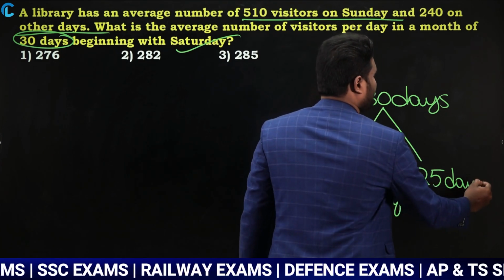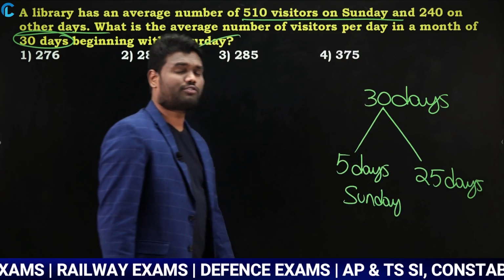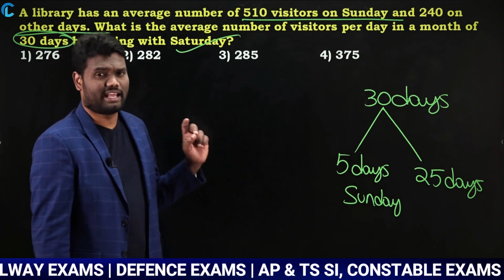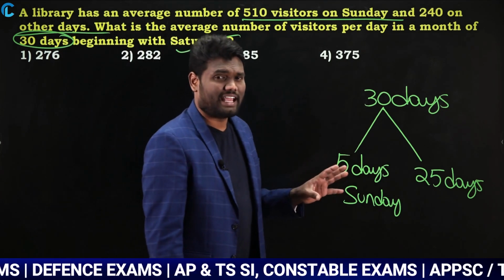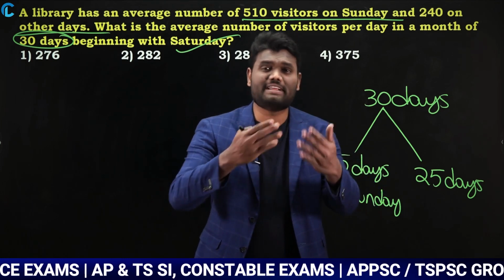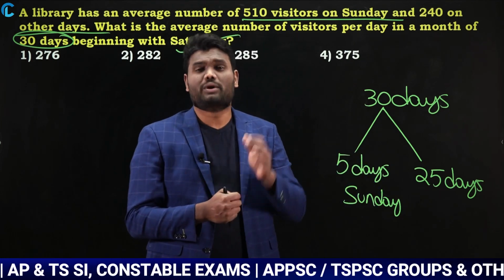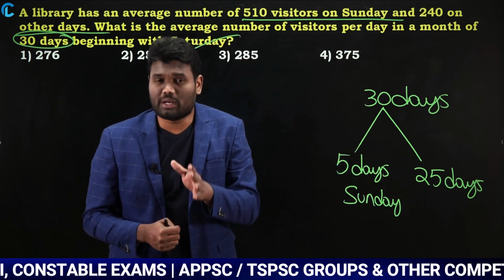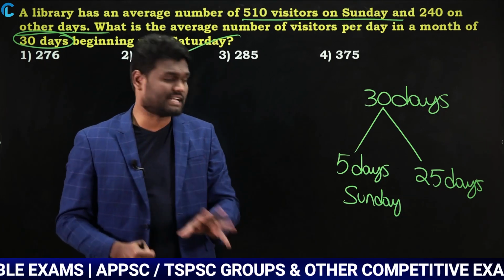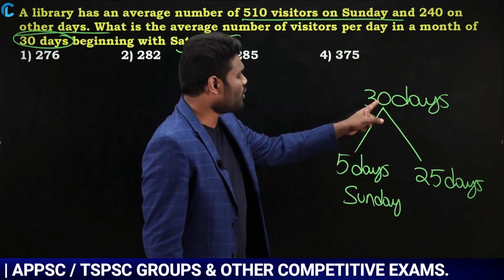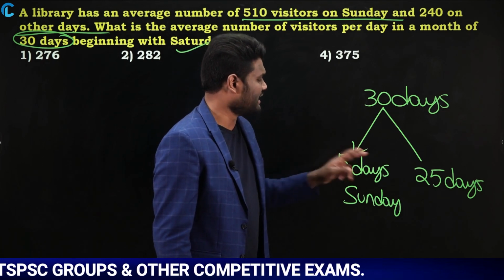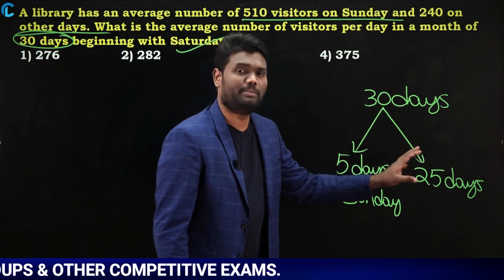Why? Because out of a total of 30 days, the first is Saturday, so the second will be Sunday. After every 7 days you get a Sunday, so the second, the 9th, and so on will be Sunday. You get Sunday 5 times, and the remaining 25 days are other days.